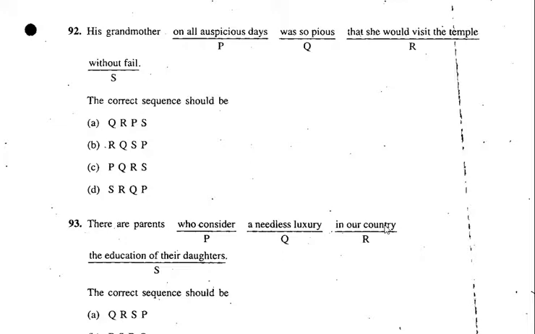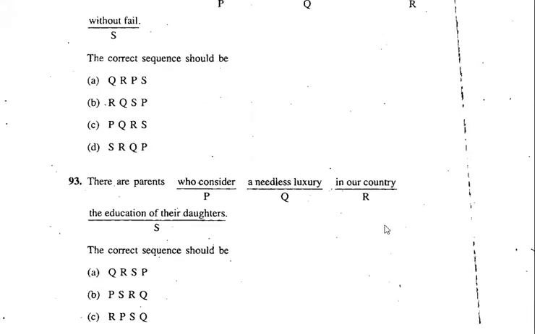QRPS. Very easy. His grandmother was so pious. You can't say his grandmother without fail. No, you have to have a verb, isn't it? His grandmother was so pious. Okay, so the right answer is QRPS, A option. Okay, 93rd. Let's go to the next one now.